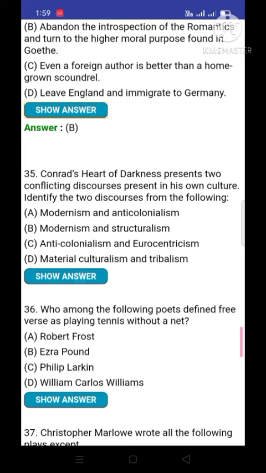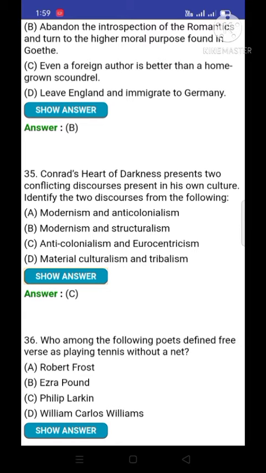These are option number C, anti-colonialism and Eurocentrism.